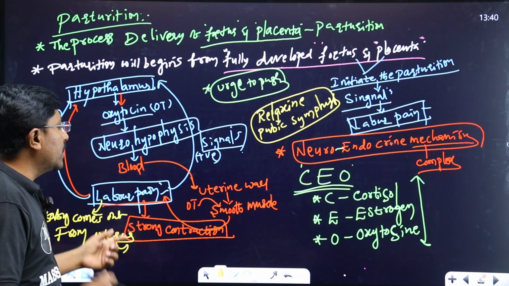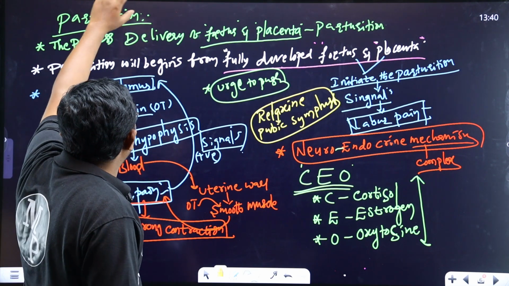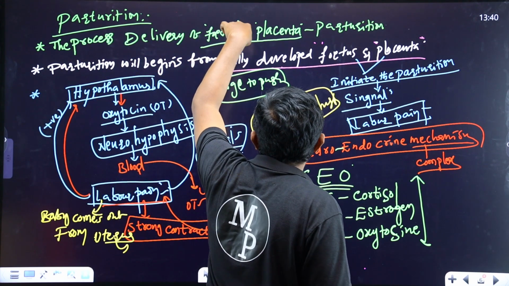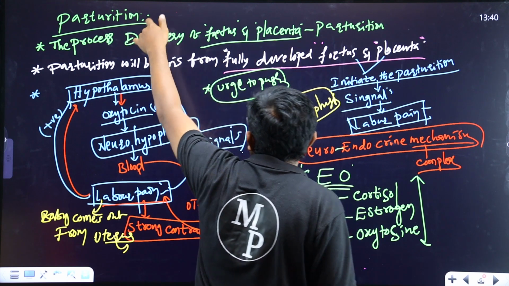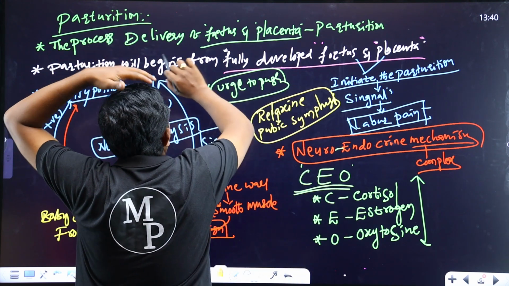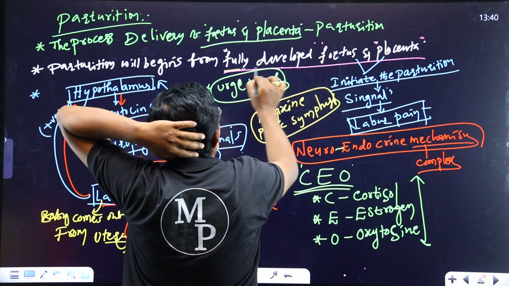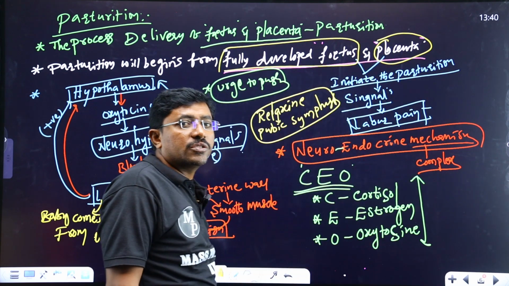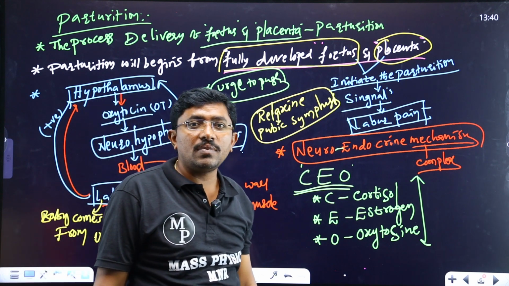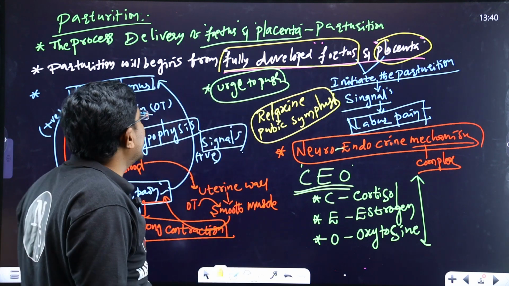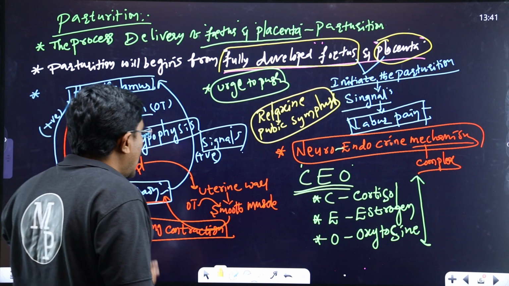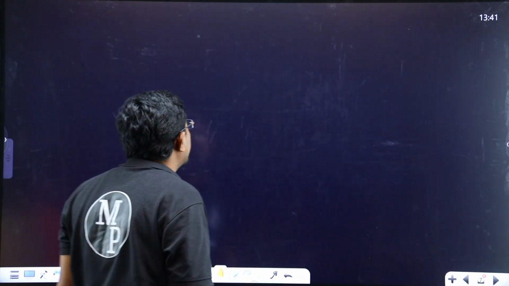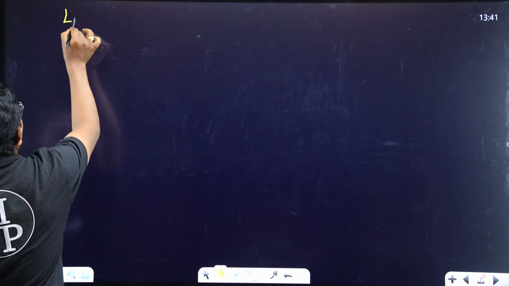These are the important points here. Parturition begins from the fully developed fetus and placenta. These initiate the parturition signals. These are the important points. After completion of this, next we go to lactation.